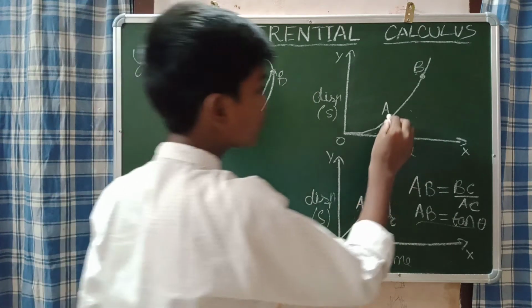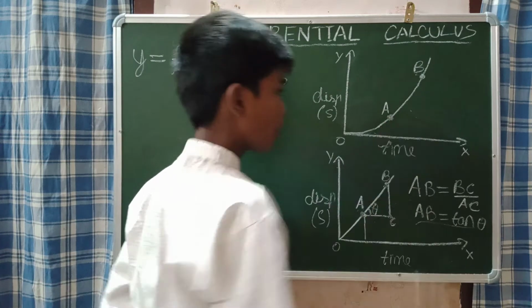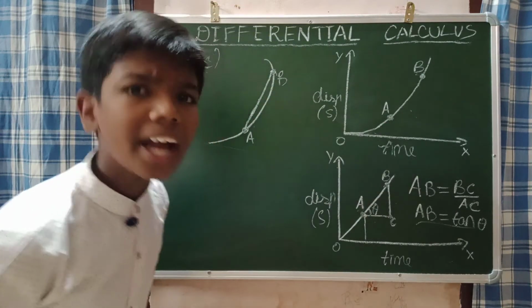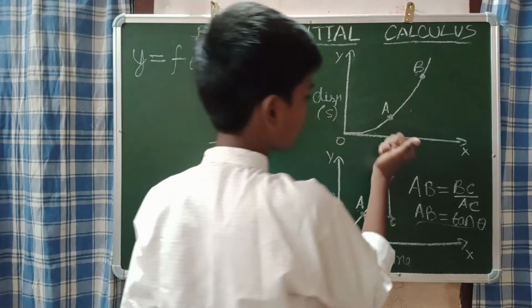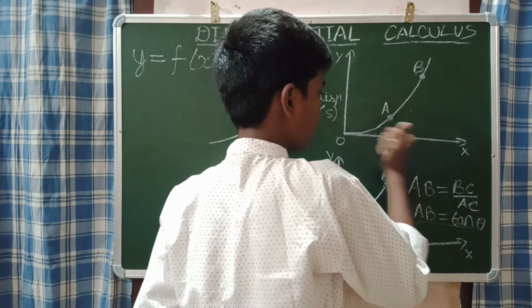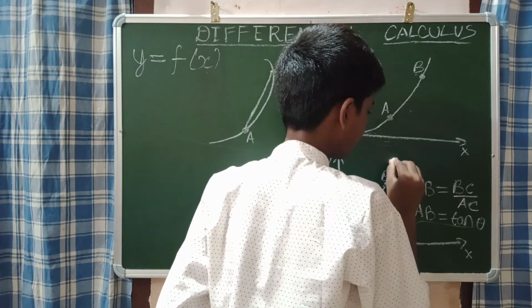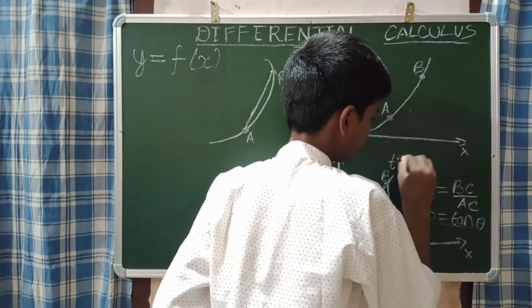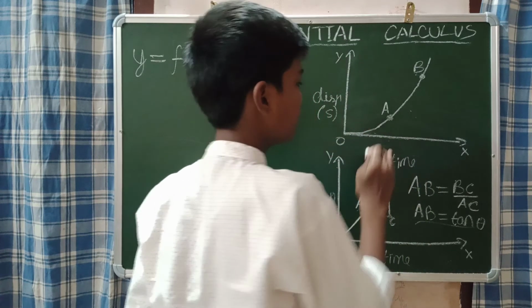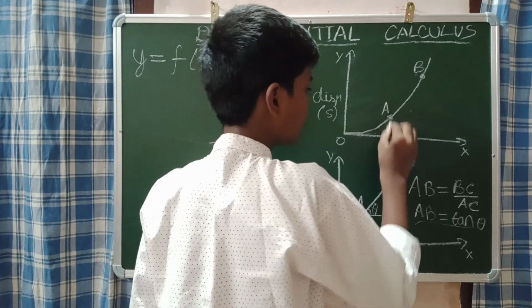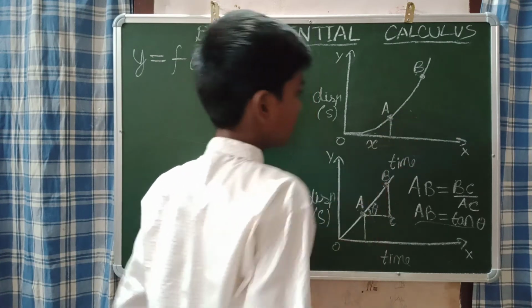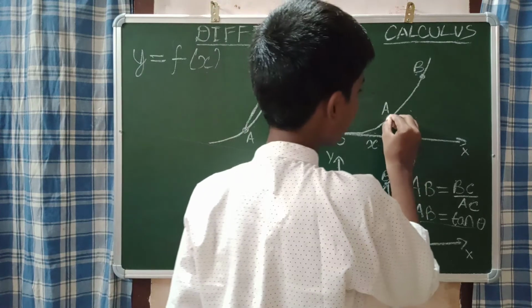As I told, you need to find the exact value of velocity at the point A. How are we going to find it? I will tell how. Now let us mark the coordinates. I will write the time here, because I need it for this. Now let us take up to A. The x-axis up to A, we take it as x.